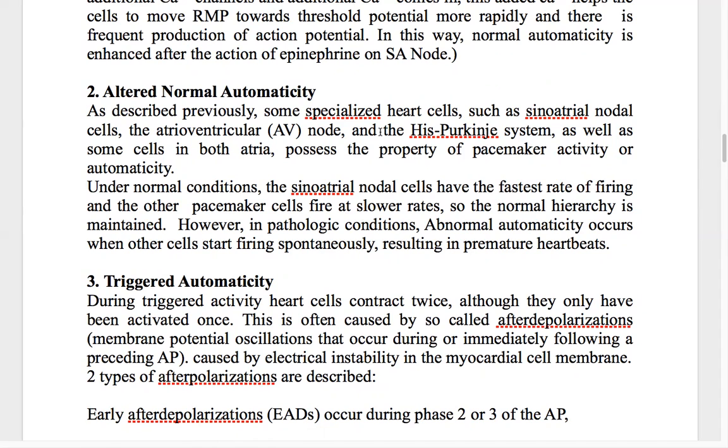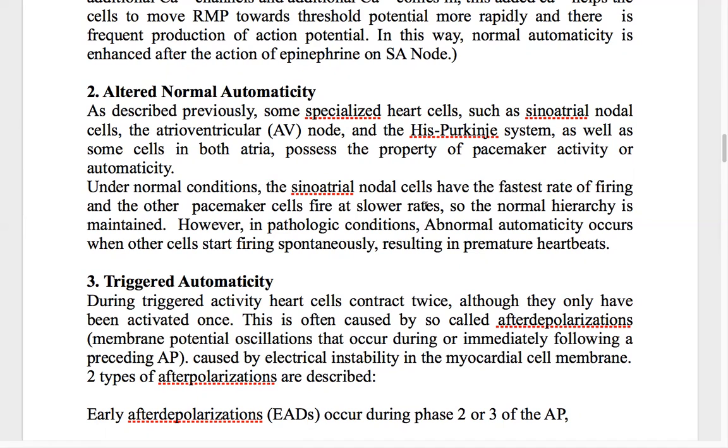But under normal conditions, the SA nodal cells have the fastest rate of firing. The firing is fast when the impulse is generated from the SA node under normal conditions, whereas the other pacemaker cells also fire, but at slow rates.